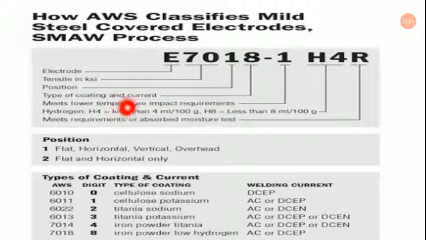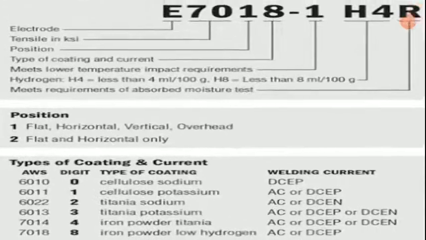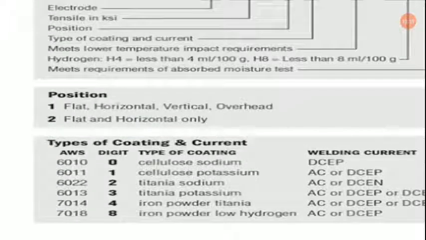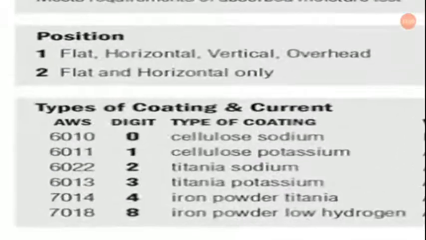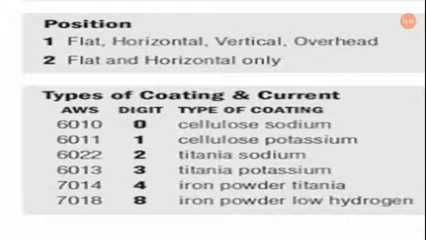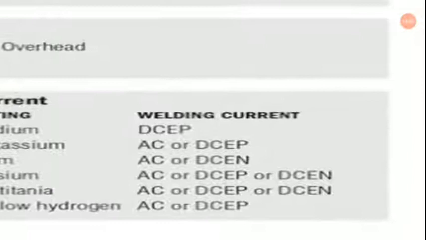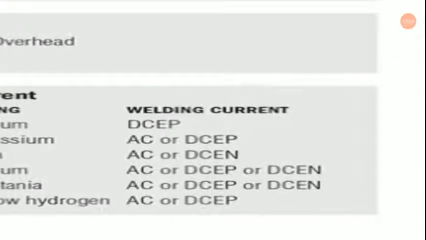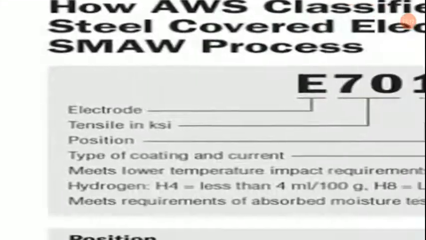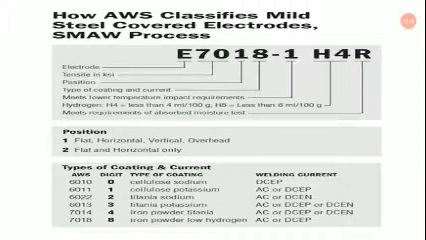8 means the type of coating and current, whether it is AC or DC. And look, here it is given also. 8 means this one, 7018. The coating is iron powder with low hydrogen, and for current you can choose whatever you want, AC or DCEP, that is electrode positive. Okay, so that was the thing.